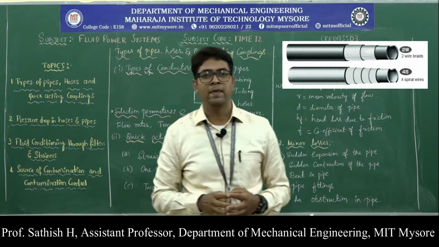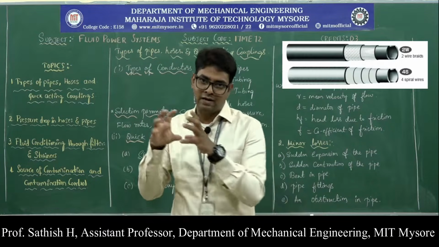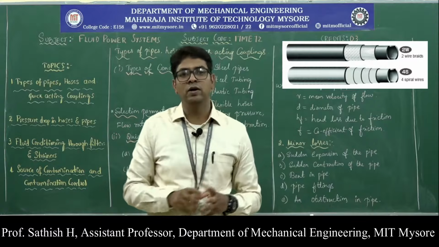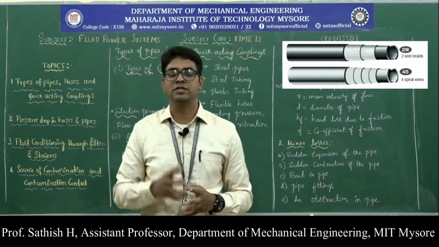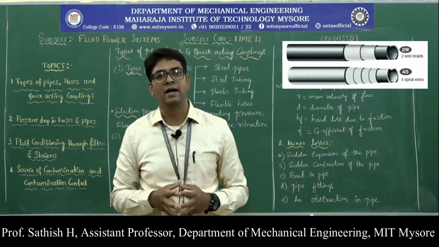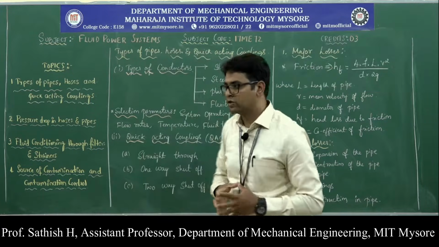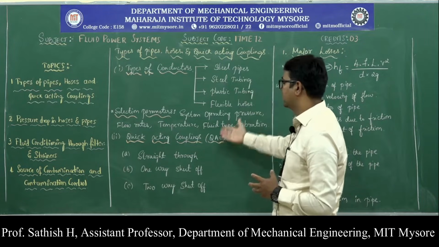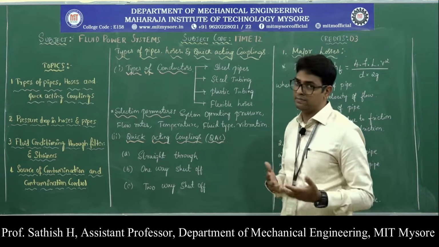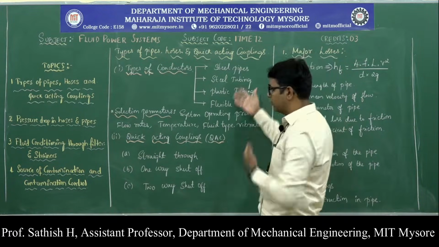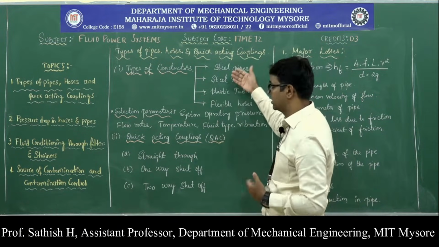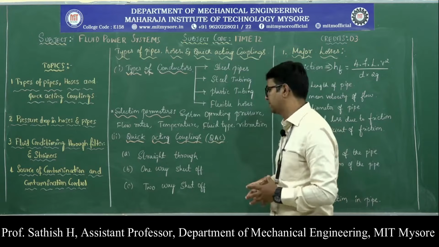This braided fabric or braided metal helps to sustain the very high pressures occurring inside the hydraulic systems. So that is about the types of conductors, the selection parameters, and their advantages.